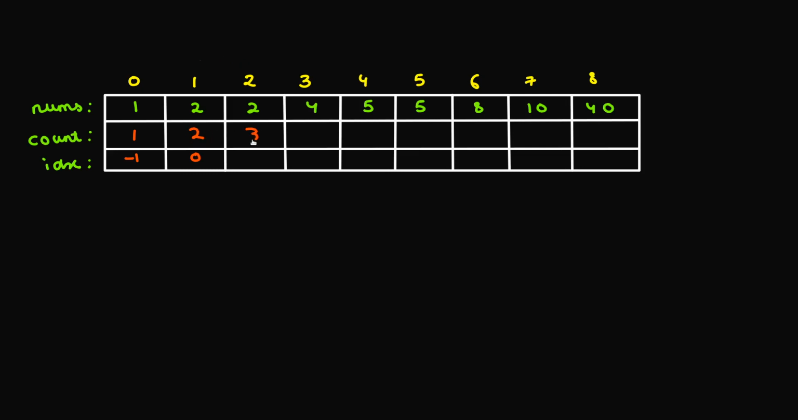So if I add this value to that subset, the count is going to be 3. And then the index from where I'm coming is this one, right? So I'll be just storing that index as well, which is 1. Okay. Let's consider this number 4.